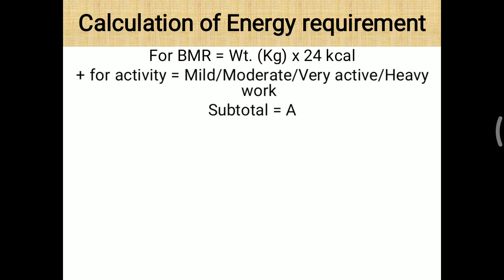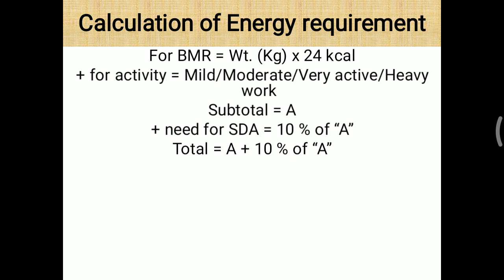Further, you calculate this BMR plus that physical activity, which is called subtotal A. It is not the total, it is a subtotal, because there is still one calculation remaining, that is the specific dynamic action. The additional need for the specific dynamic action is generally roughly 10% of your subtotal A. So to subtotal A you add 10%, and total A, that is subtotal plus 10% based on the SDA, will give your energy requirement.